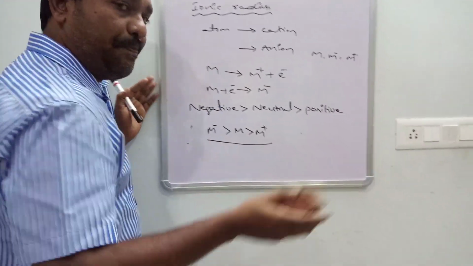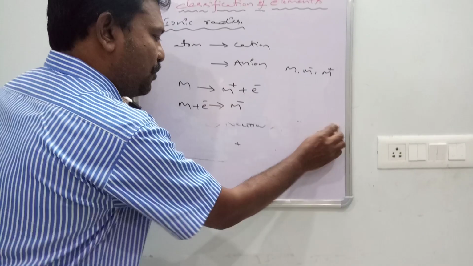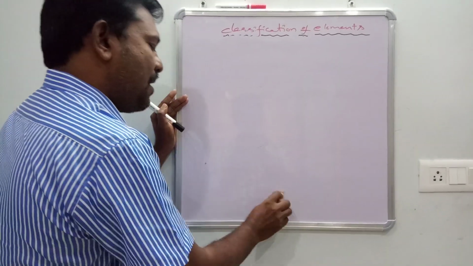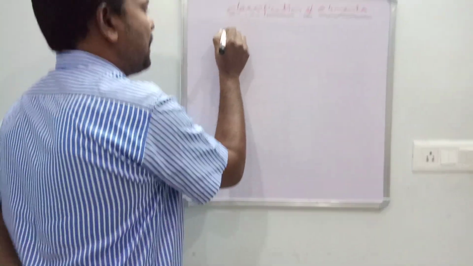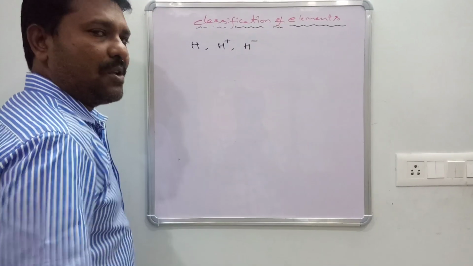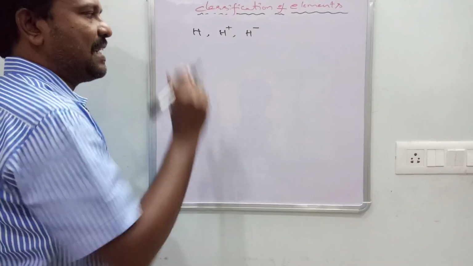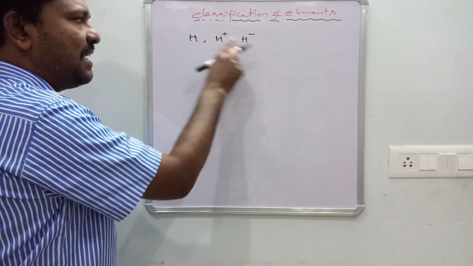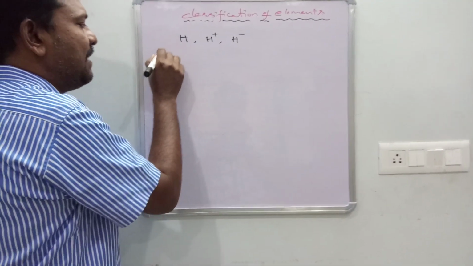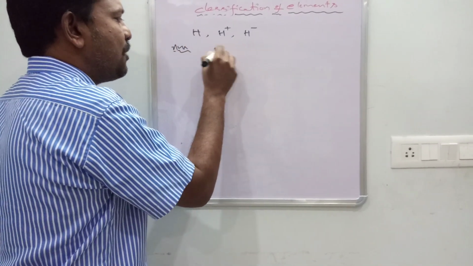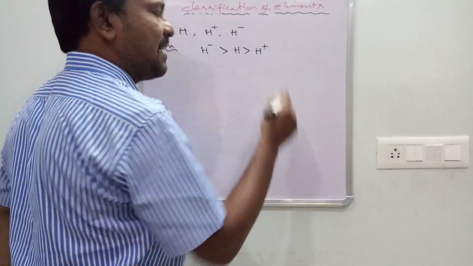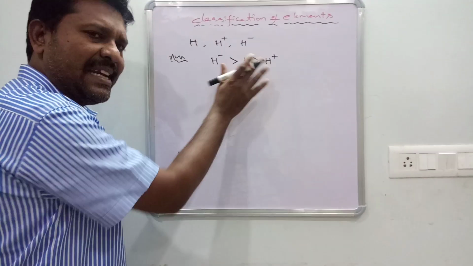Most often, they have asked a bit related to hydrogen. H, hydrogen, means neutral atom. H plus, cation, hydronium ion. H minus, hydride ion. What is the order of ionic radii? So what is the answer? Negative is greater than neutral, neutral is greater than positive, familiar. So the right answer is hydride H minus is greater than H is greater than H plus. That is the ionic radius.